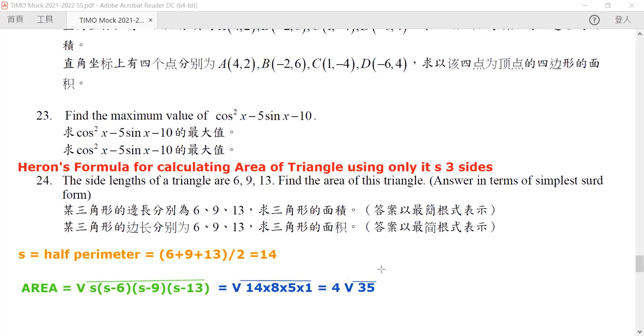We can only use the 3 sides, and we can get this wonderful result using this formula. Okay, so this is question 24. Now let us go on to talk about question 25, our last part of this question, which is of combinatorics.